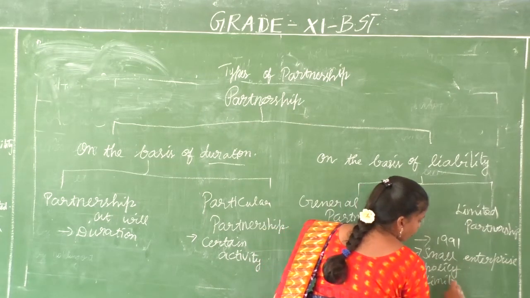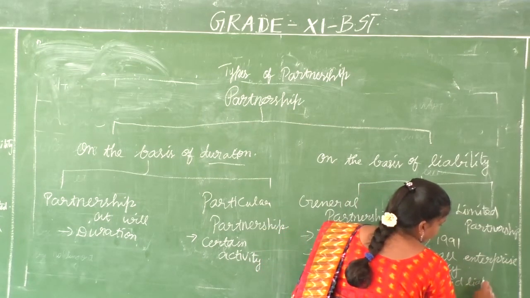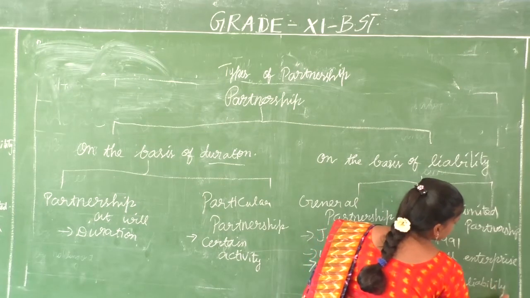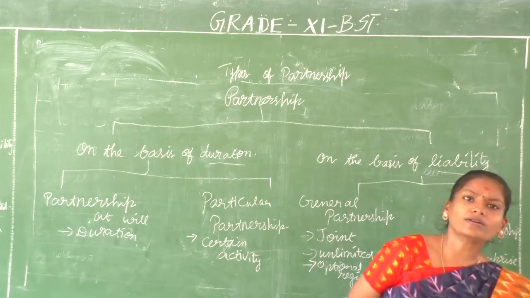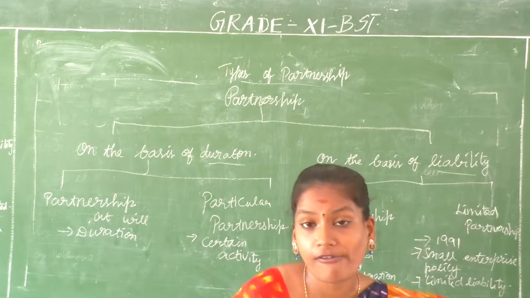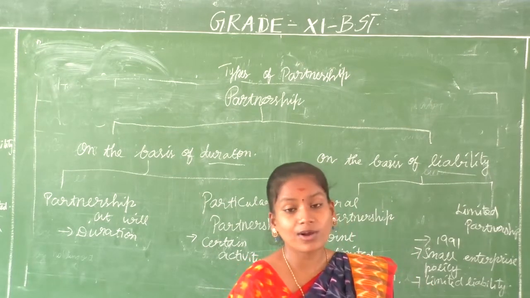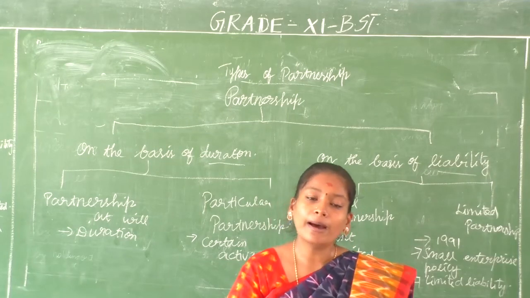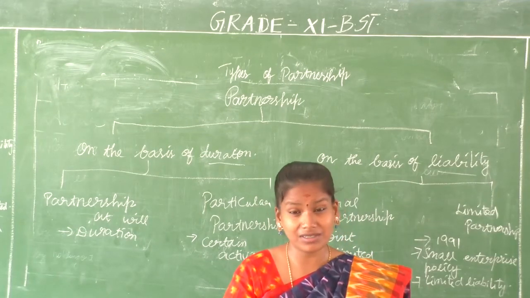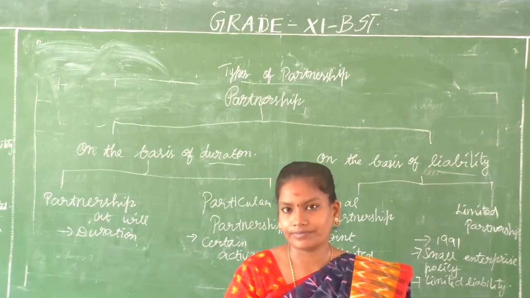That is the important thing here. Because they observed that many people were not opting for the partnership form of business. Why? Because of unlimited liability. You can be any type of partner, but the liability stays unlimited and they did not want to go with it.